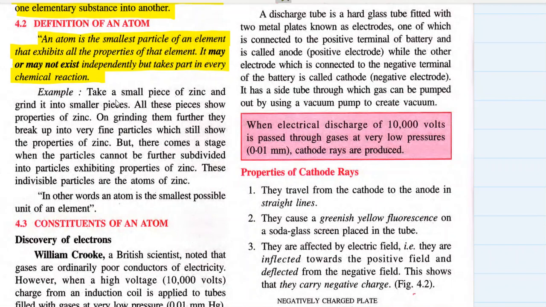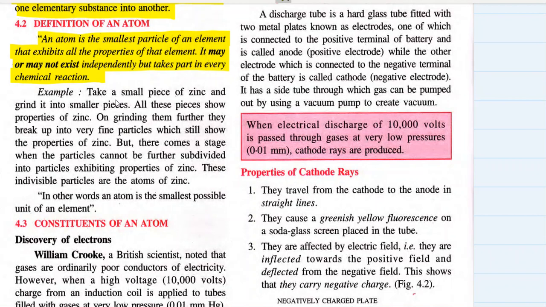Dalton. John Dalton said that atoms are indivisible, but now we know that atoms are divisible, and they are known to be made up of subatomic particles: electrons, protons, and neutrons. But in the definition of an atom, the things which we must say, the things which I have highlighted here,